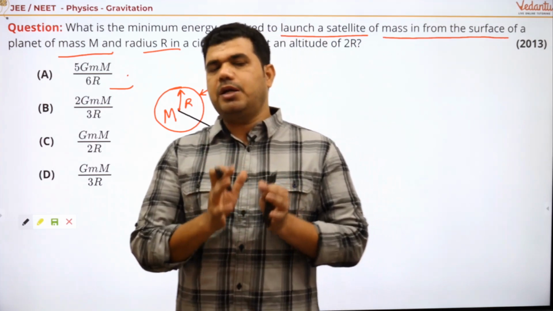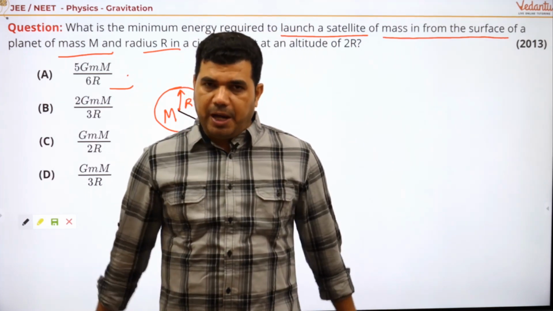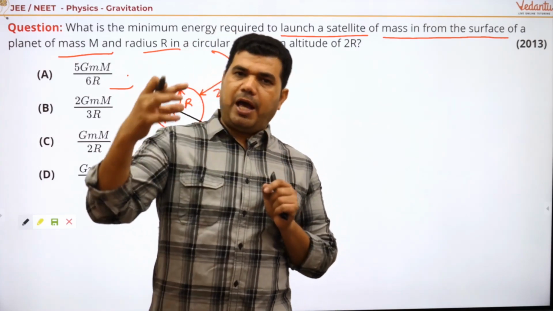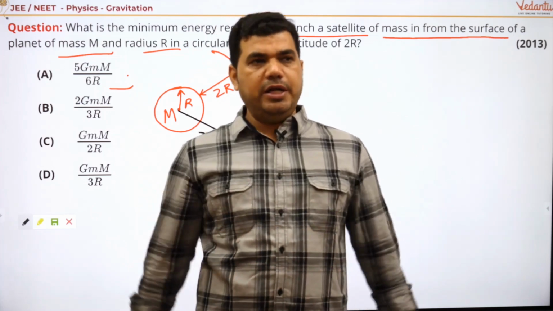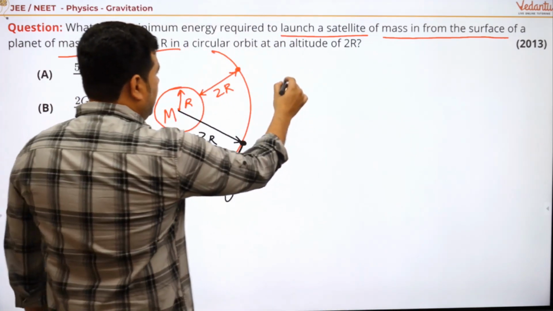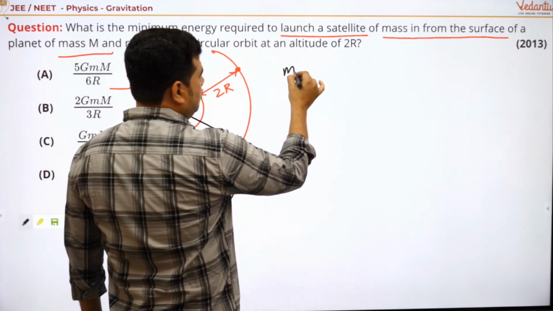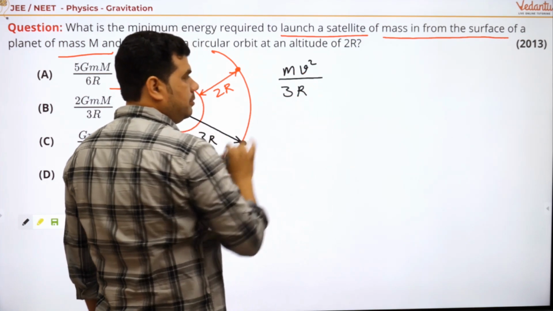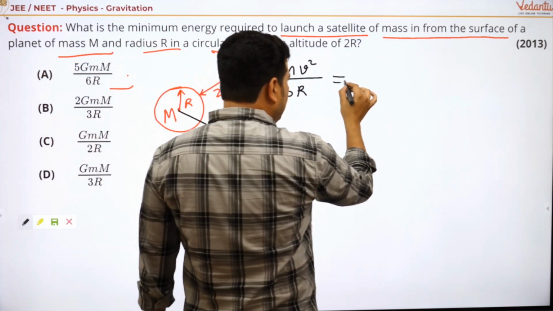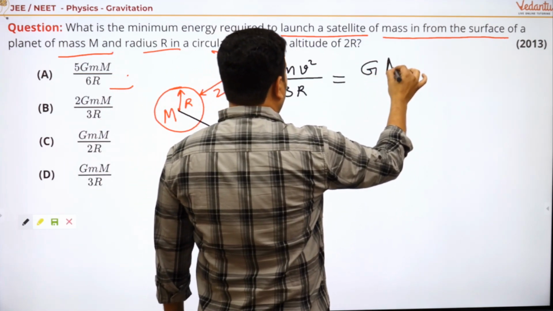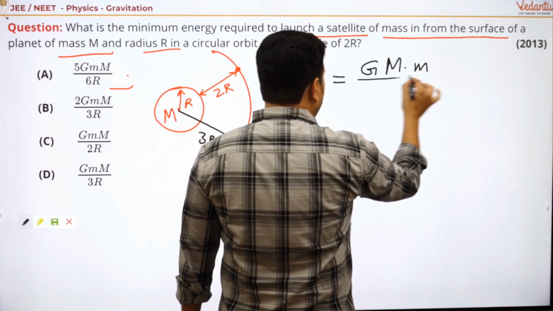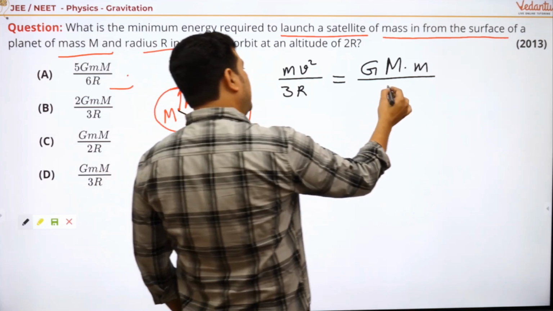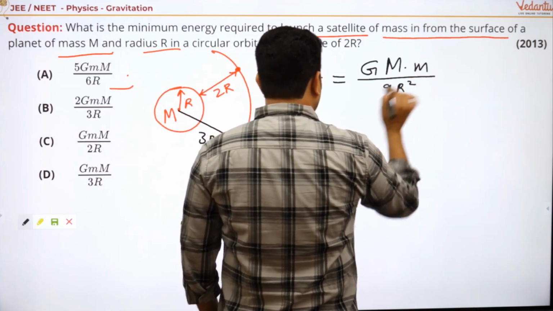It is provided by the gravitational attraction between the planet and the satellite. So the required centripetal force is m v square divided by 3R, and the gravitational force of attraction is G capital M small m divided by square of 3R, so you get 9R square.